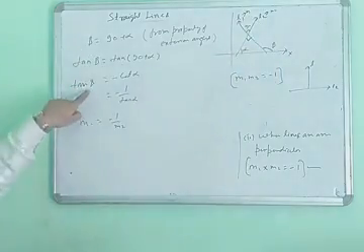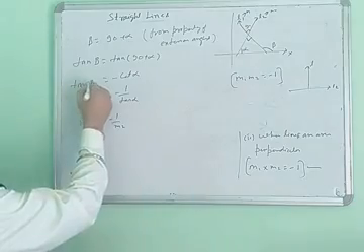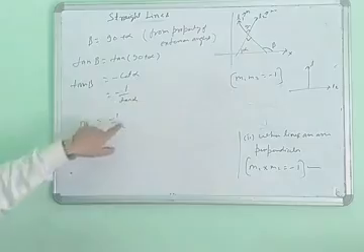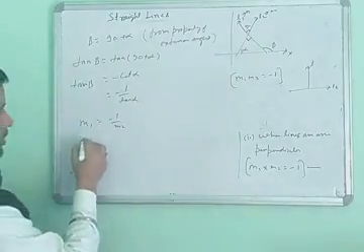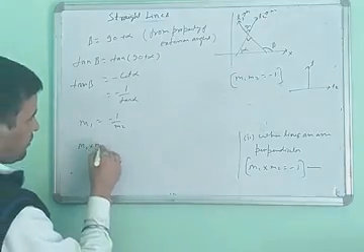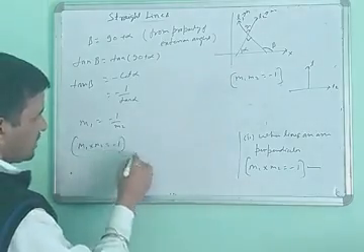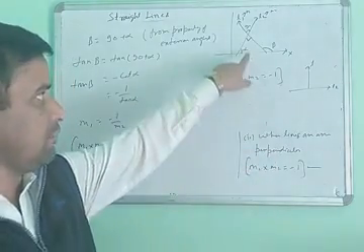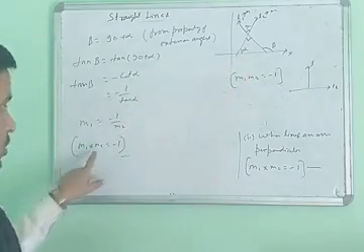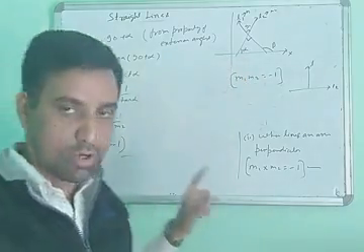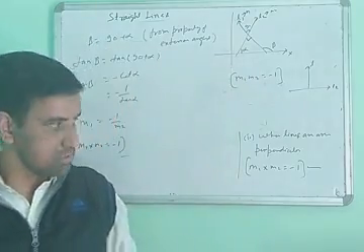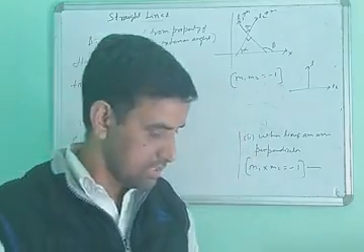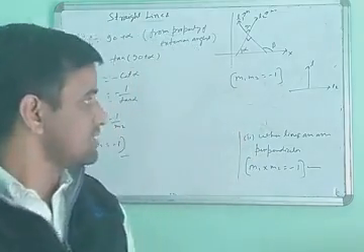The slope of this line has angle beta, and this is alpha. So M1 into M2 equals minus 1. In this way you derive the identity for perpendicular lines. When the perpendicular condition holds, the product of both slopes will equal minus 1. In this way you derive every identity for the perpendicular condition and the parallel condition.